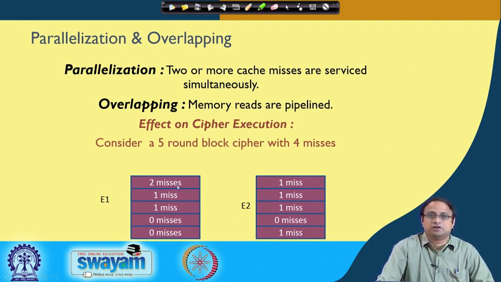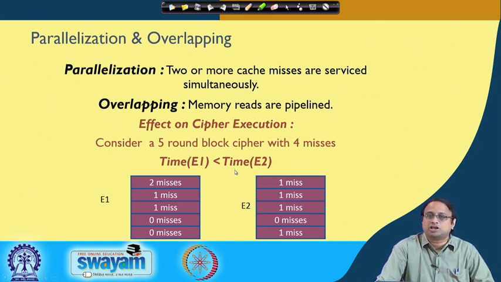But there is a difference. For example, here the 2 cache misses that are happening can be handled in parallel because there are no dependencies across them. On the other hand, here the 4 cache misses, since they are happening one after the other, cannot be handled in parallel. So although the number of cache misses is the same, because of these features I would expect the time of E1 to be less than the time of E2.